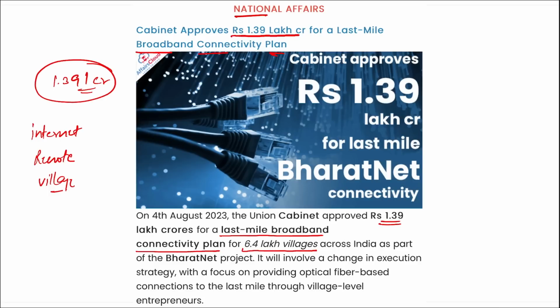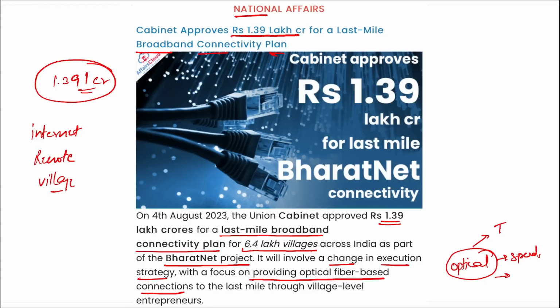rupees has been approved. And remember, this is for the BharatNet project, and this will involve a change in the execution strategy with a focus on providing optical fiber based connection. What is the difference between optical fiber and your normal connection? The speed here in this optical fiber is high. The data loss is very low because it works on the total internal reflection principle, and these optical fibers carry internet or signals at a high pace as compared to your normal wires.